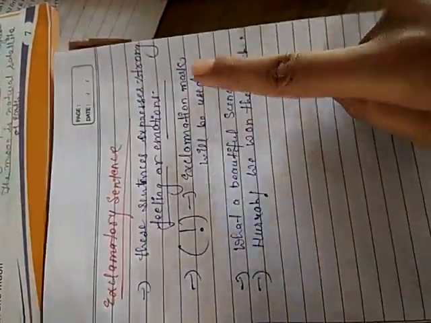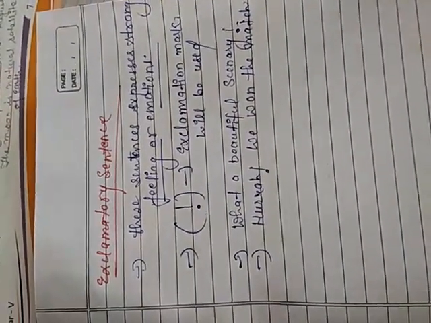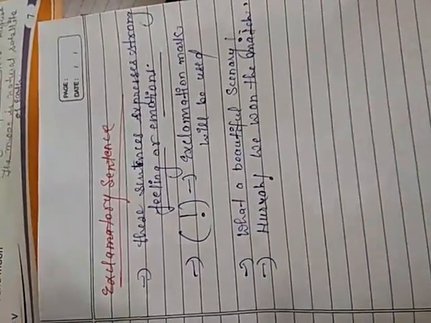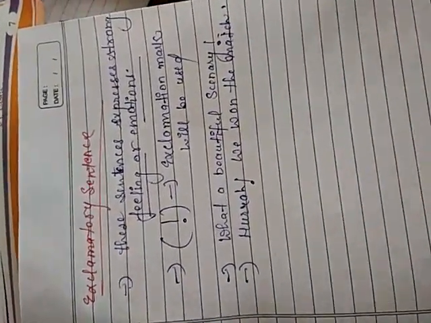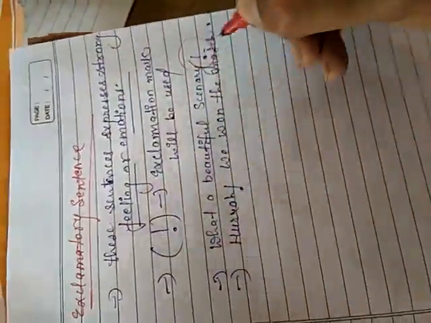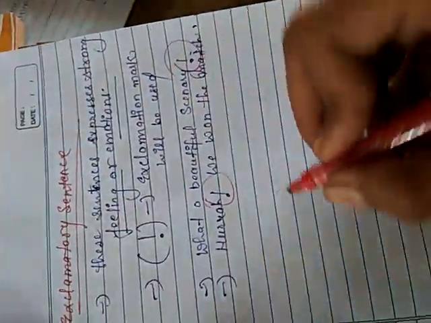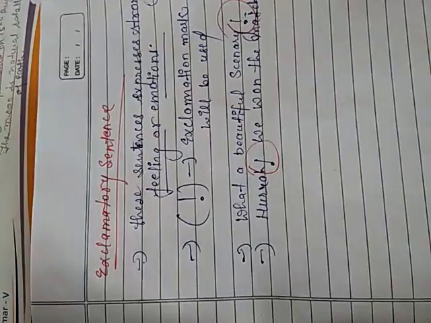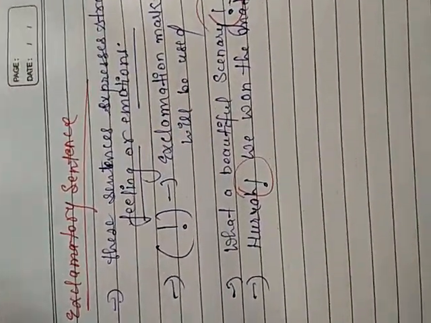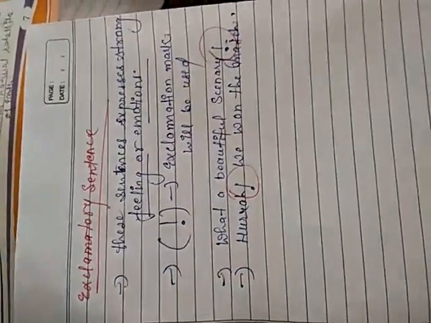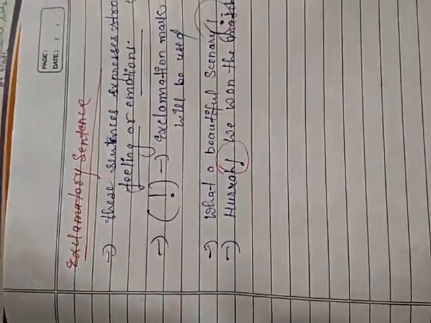So here the exclamation is at the beginning. It does not matter whether the exclamation mark is at the end or at the start, but the thing that matters is that an exclamation mark has to be there in the sentence. If it is there, you can easily recognize, you can easily identify what kind of sentence it is.